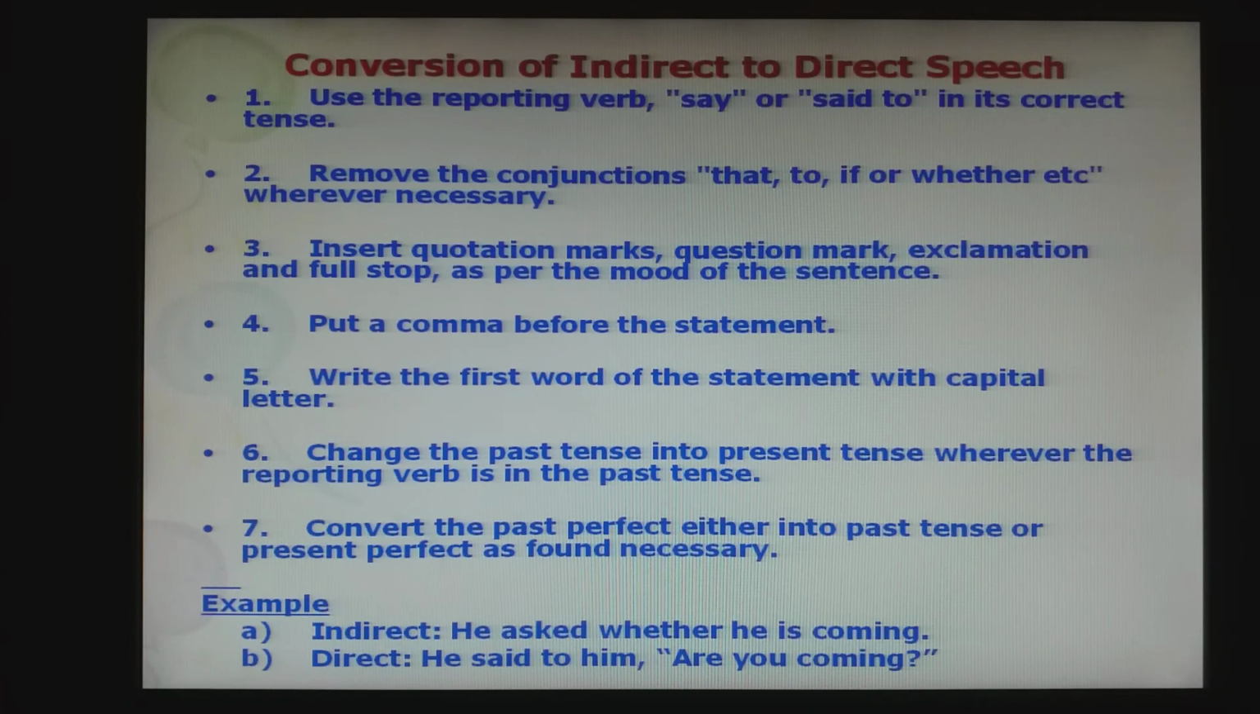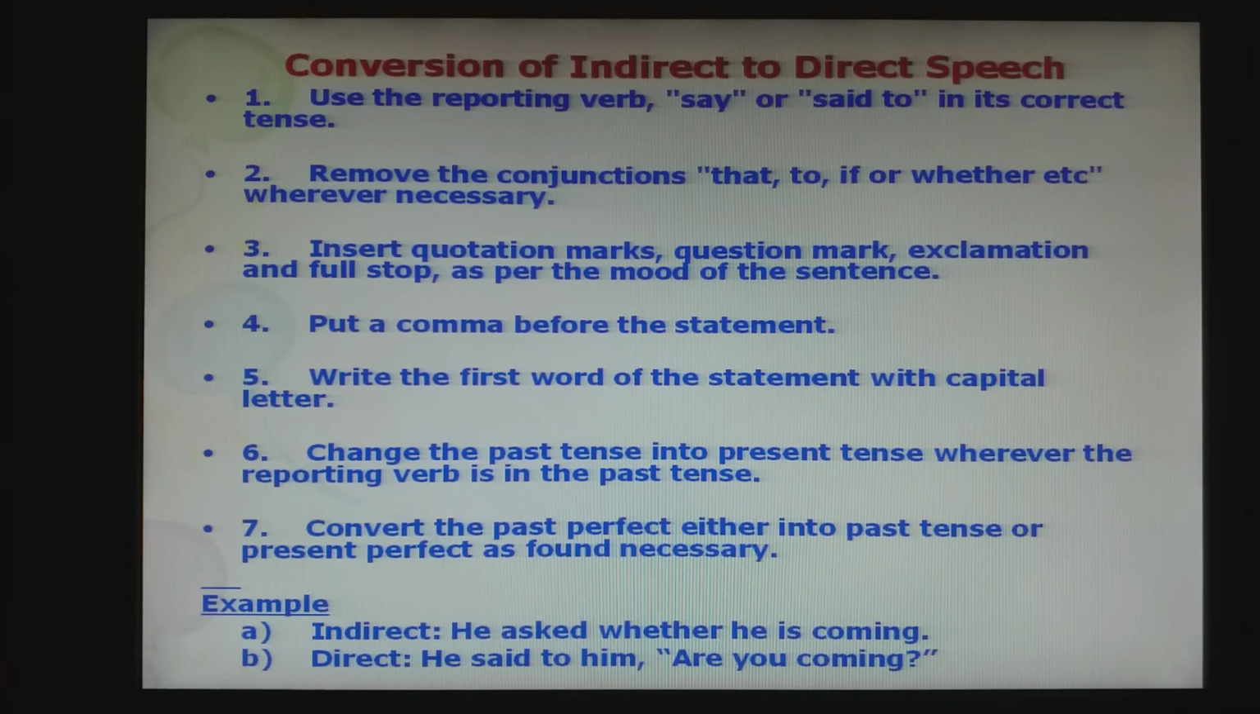Then write the first word of the statement with capital letter. Then change the past tense into present tense. And then convert the past perfect either to past tense or present perfect as found necessary. And then look at the example.